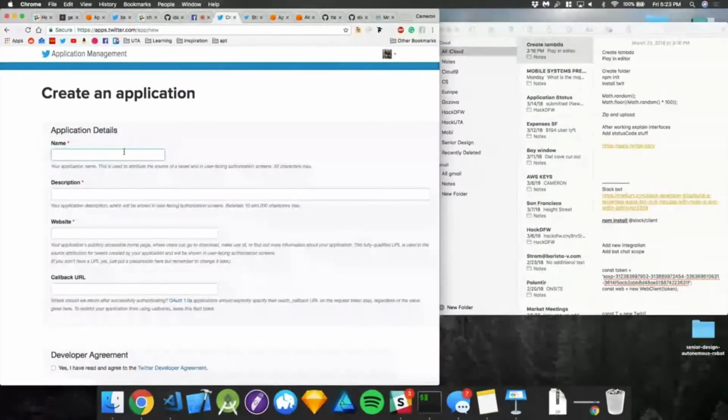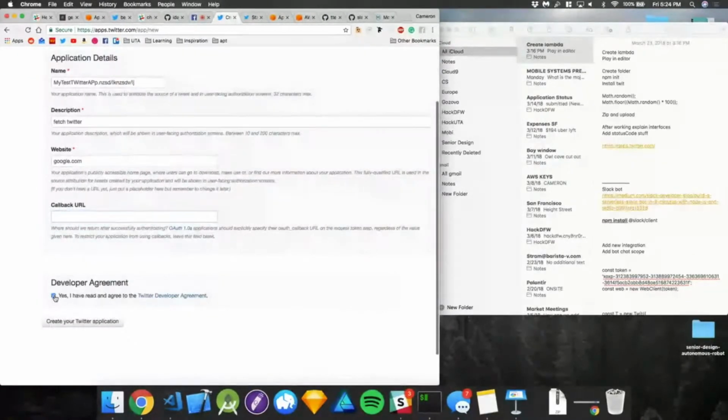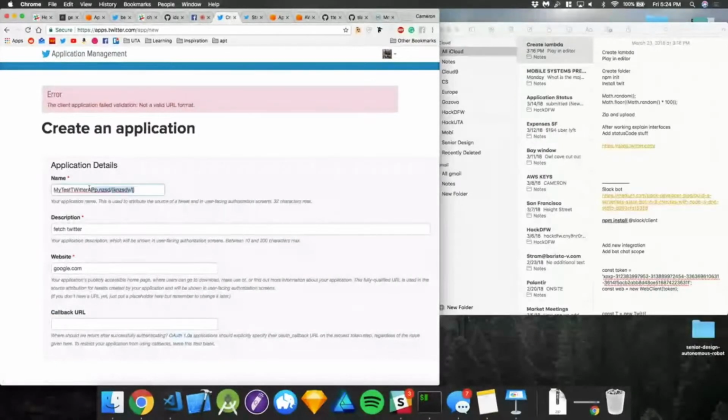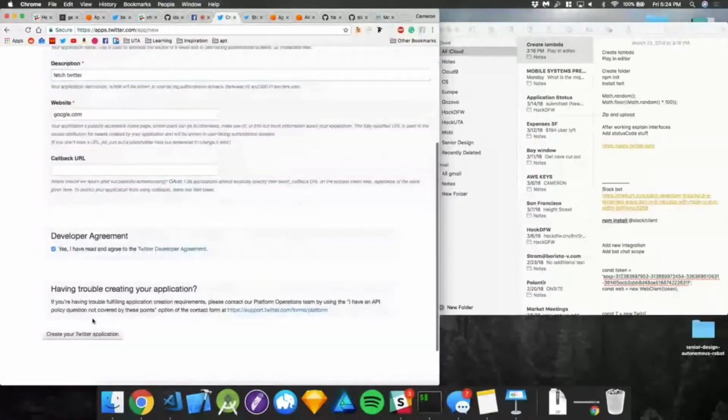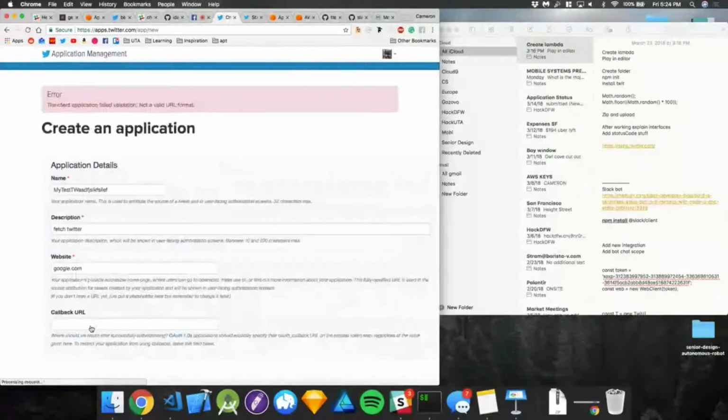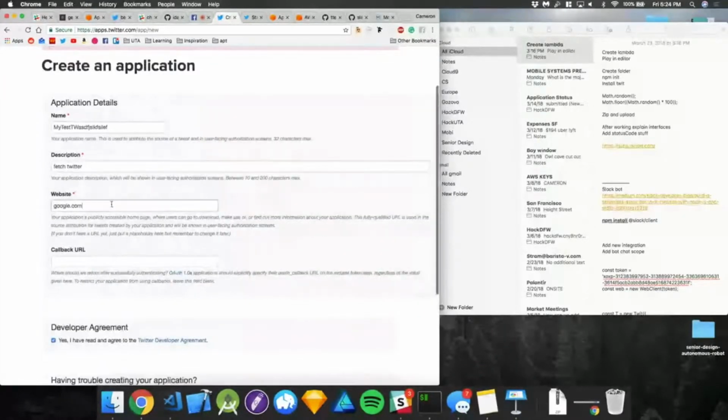We're going to say my test Twitter app. The thing about Twitter is this is like a username almost, so this name is probably taken. So I'm just going to do that. Description, fetch Twitter. Website, I'm just going to put google.com. And I agree. Oh, looks like we can't have slashes. Not a valid URL. Okay.